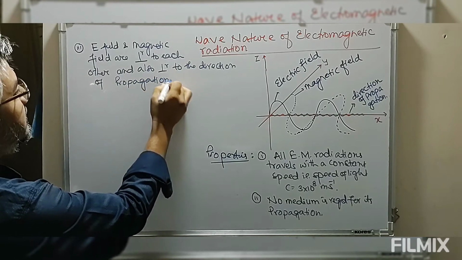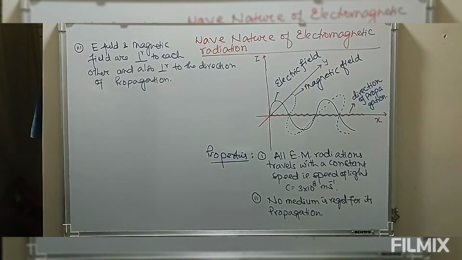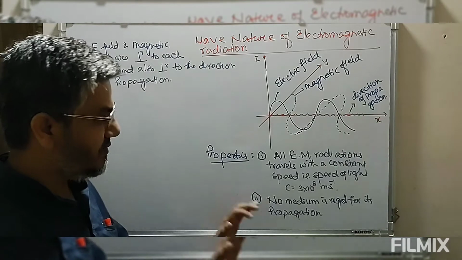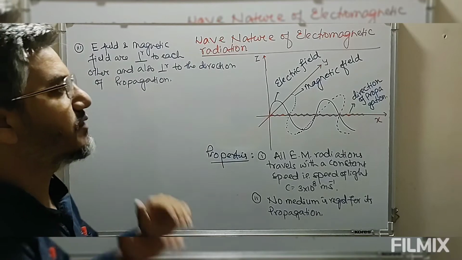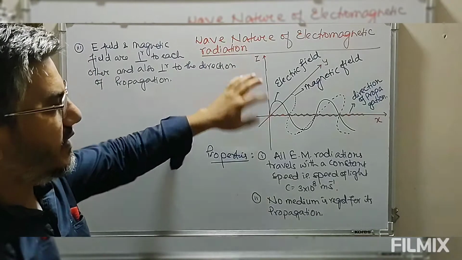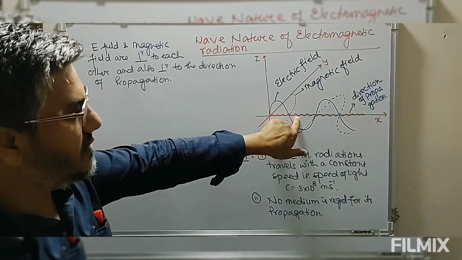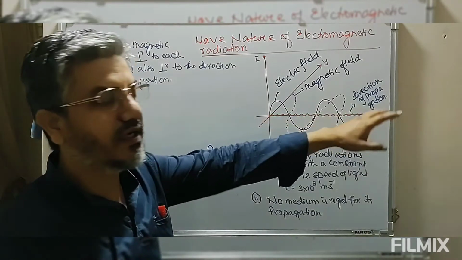So all these radiations move with constant speed, no medium is required for their propagation, and they are associated with electric field and magnetic field components, which are perpendicular to each other and to the direction of propagation of the radiation.